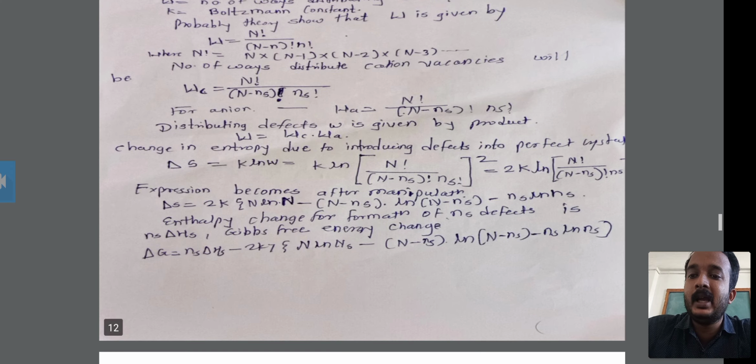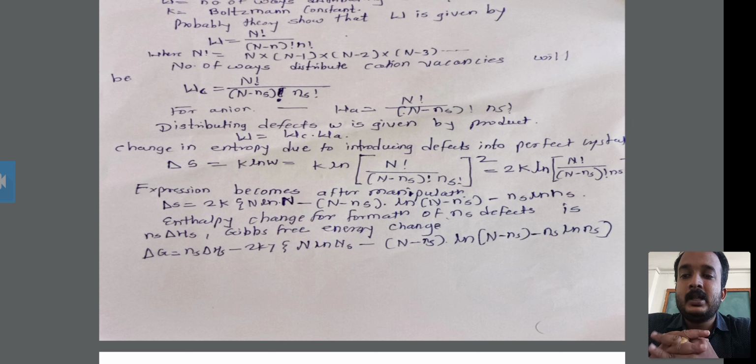Then the enthalpy change for the formation of Ns defects is Ns into delta Hs. You have to form the Ns defects, and therefore the enthalpy change is for the formation. And the Gibbs free energy change is delta G is equal to Ns delta Hs minus 2kT into bracket N log of N minus bracket N minus Ns log of N minus Ns minus Ns log of Ns. Okay, this is the Gibbs free energy change.